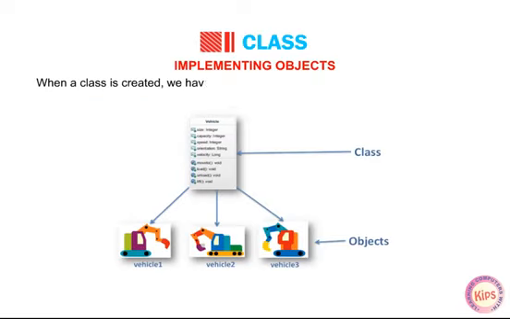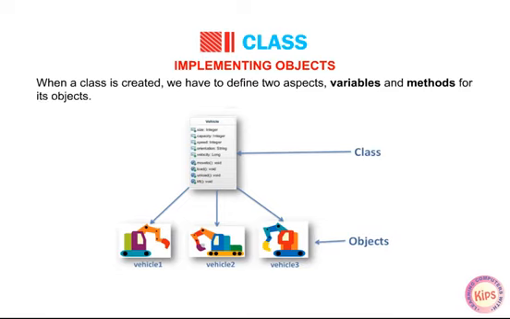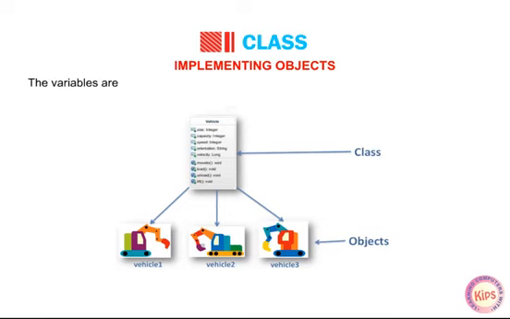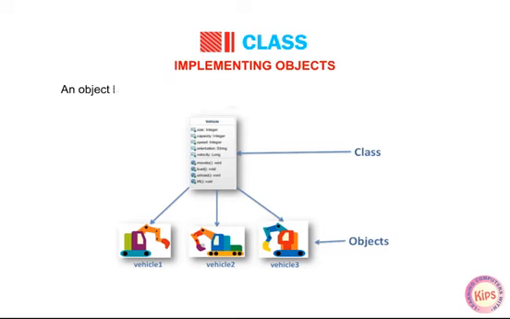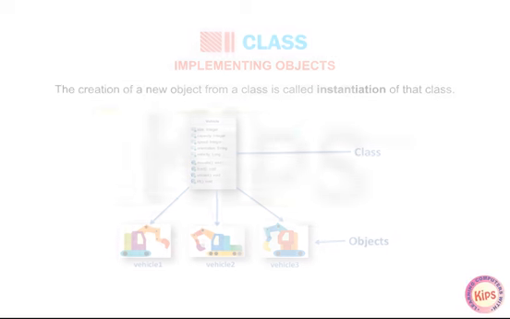When a class is created, we have to define two aspects, variables and methods for its objects. The variables are referred to as the data members and functions are referred to as member methods. An object belonging to a particular class is called an instance of that class. The creation of a new object from a class is called instantiation of that class.